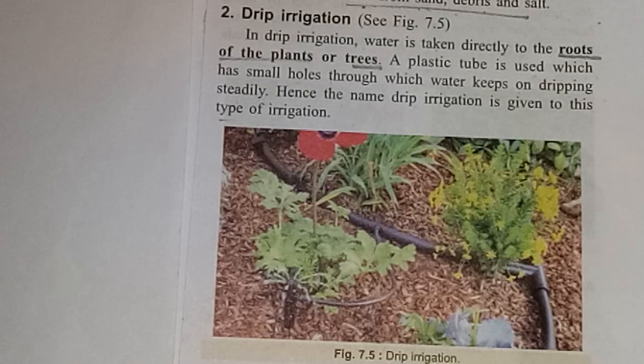Surface or buried below the surface. The goal is to place water directly into the root zone. So the main goal of this irrigation is that we directly have to provide water to the root zone and minimize evaporation. These are the two important aims of this type of irrigation, that we have to directly provide water to the root zone and we have to minimize evaporation.